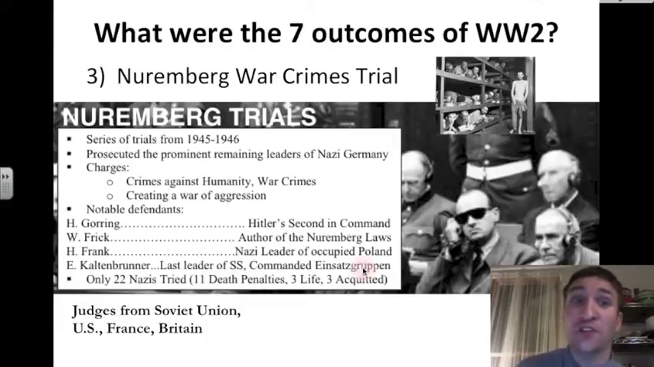What was the results of the Nuremberg trials? Only 22 Nazis were tried, and 11 were sentenced to the death penalty. 3 had life in prison, and 3 were acquitted of their crimes. They were not found guilty.